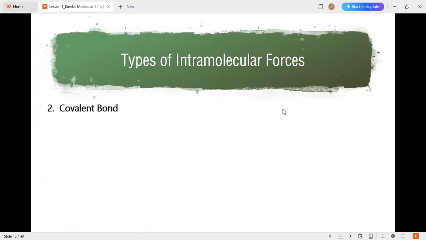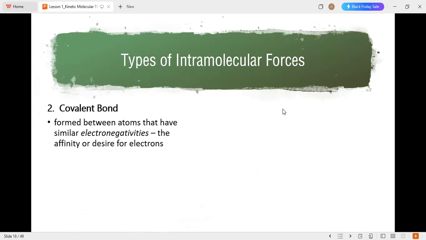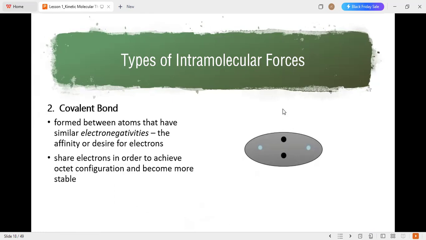The next type of intramolecular force is your covalent bond. It usually happens between nonmetals, formed between atoms that have similar electronegativities. Electronegativity is the affinity or desire for electrons, how much an atom will pull the electrons in sharing. Atoms share electrons in order to achieve octet configuration and become more stable.